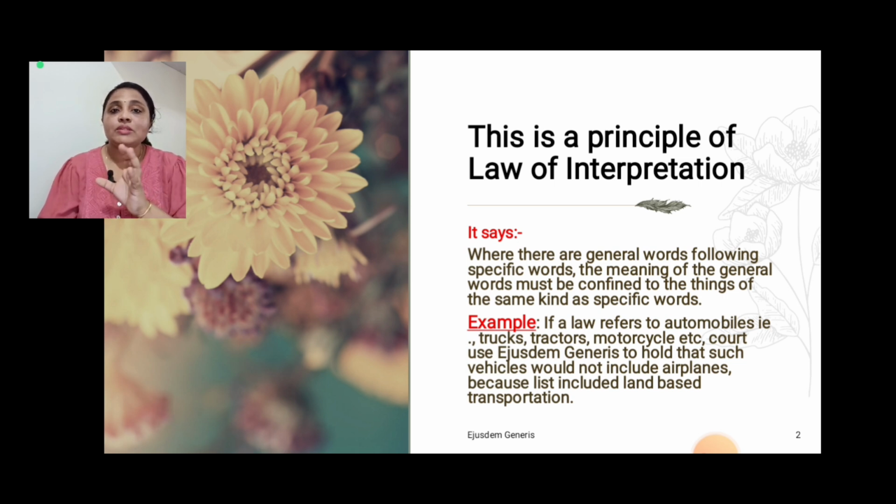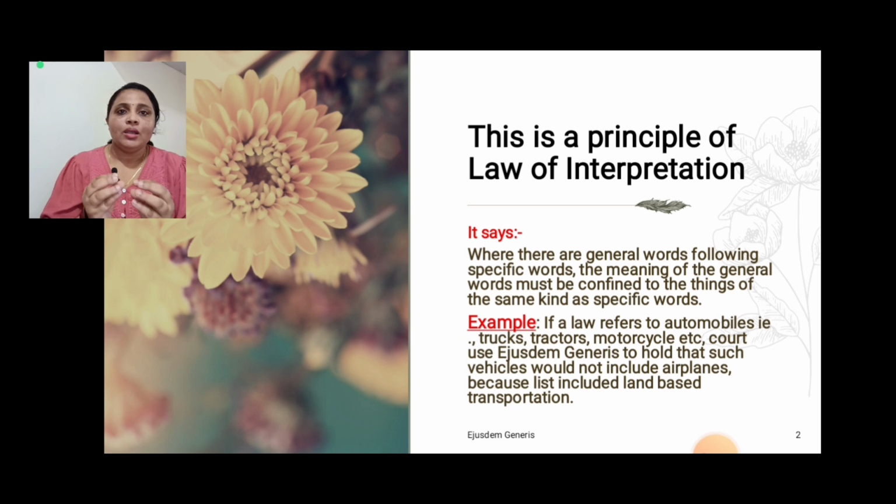So there will be some general words which have to follow some specific words and should be confined to the things of the same kind as the specific words. Then only can it be said that it will come under the purview of Ejusdem Generis or Lord Tenterden's rule.